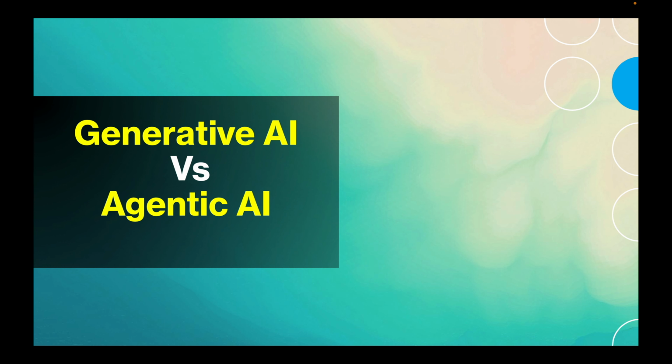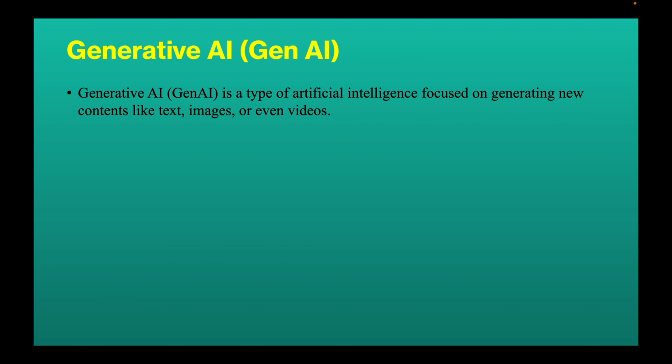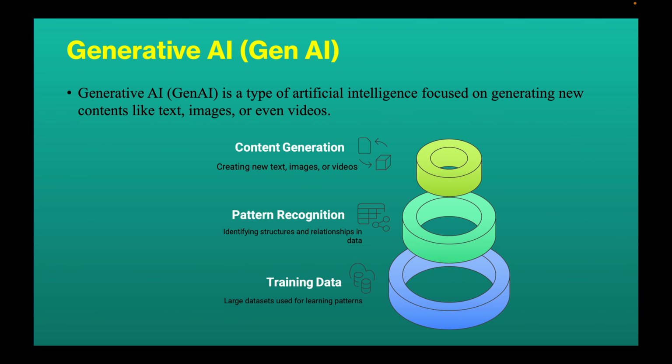Now let's understand the difference between generative AI and agentic AI. Generative AI, GenAI, is a type of artificial intelligence focused on generating new contents like text, images, or even videos. GenAI utilizes huge amounts of training data to understand the patterns or the structures and then generate outputs based on what they have learned. For example, ChatGPT creating new contents.